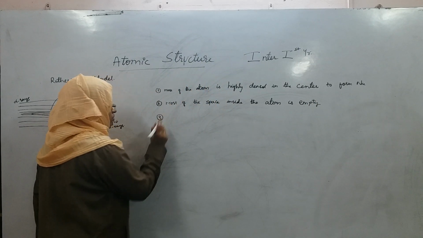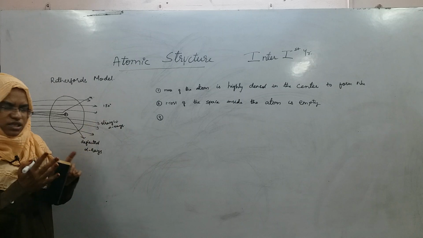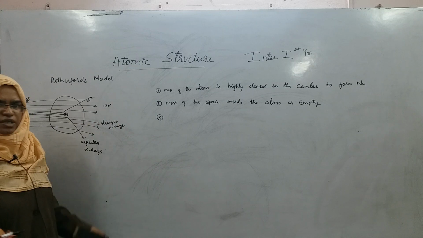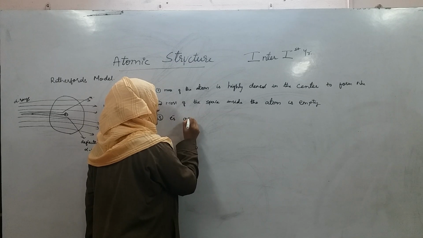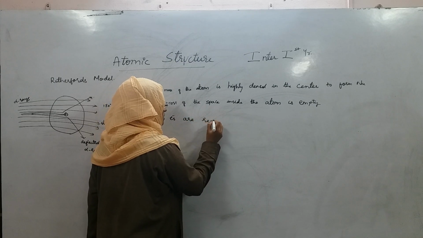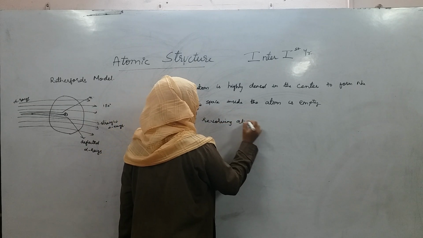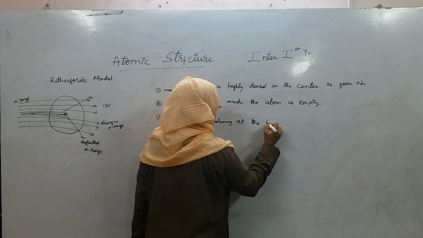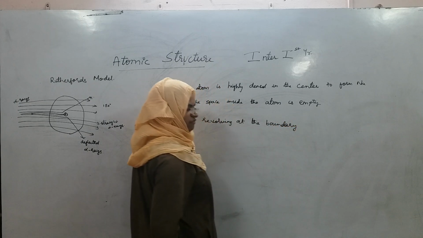Coming to the third point, right? The atom is dense in the nucleus and the remaining space is empty. And how about electrons? Electrons are revolving at the boundary in a fixed orbit.